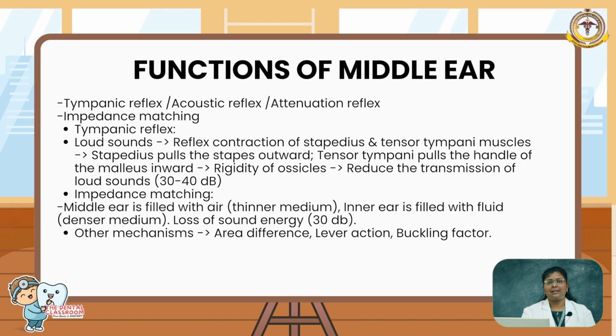The stapedius will pull the stapes bone outward, and the tensor tympani muscle, which is attached to the malleus bone, pulls the malleus inward. So it will be pulling both the bones, causing rigidity in the ossicles. So it reduces vibration of the ossicles. This causes decreased sound, up to 30 to 40 decibels. So whenever we are exposed to loud sound, this causes a reduction in that sound up to 30 to 40 decibels, so that it will be protecting our ear from damage.